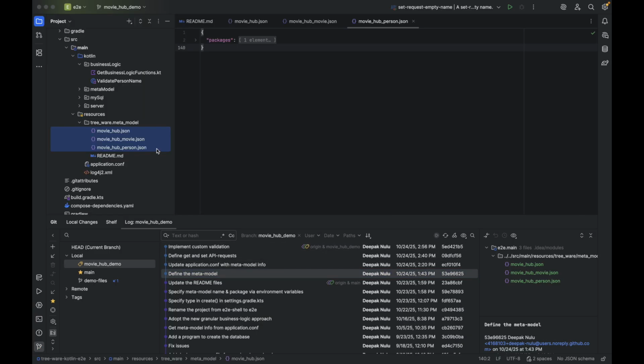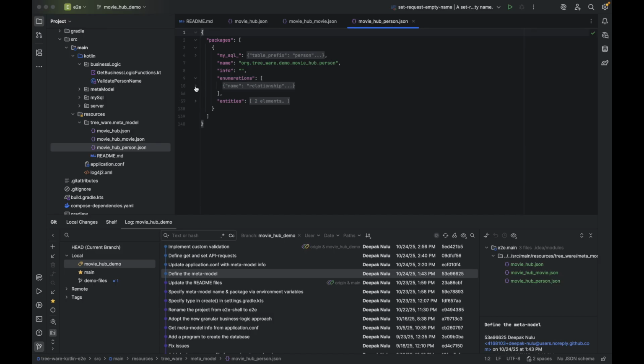The first step is to define the meta model. The convention is to define each package in a separate file. I have one package for people, one package for movies, and one package to define the root entity that combines them both. Each package has a name and a collection of enumerations and entities. Each enumeration also has a name and a collection of values.